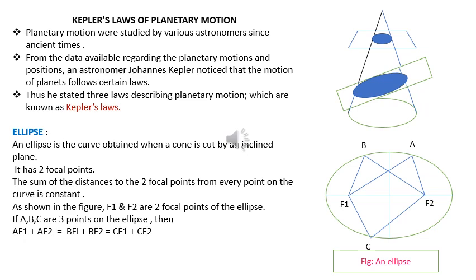As seen in figure number 2, A, B, C are three points on the ellipse, and F1 and F2 being the two focal points, AF1 plus AF2 is equal to BF1 plus BF2 is equal to CF1 plus CF2.